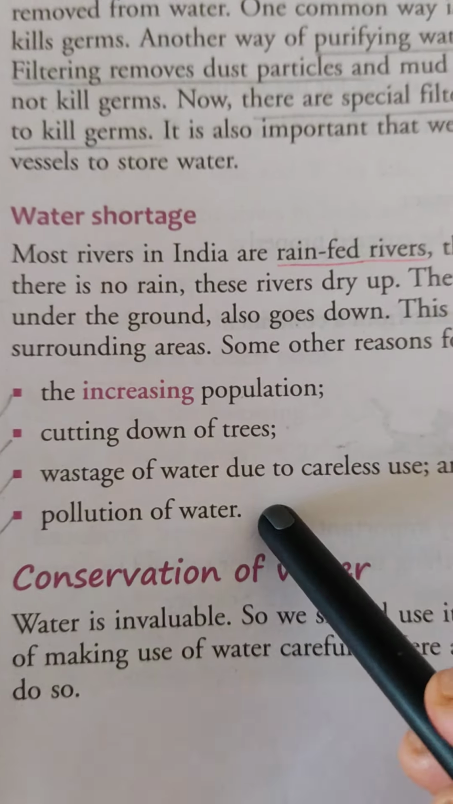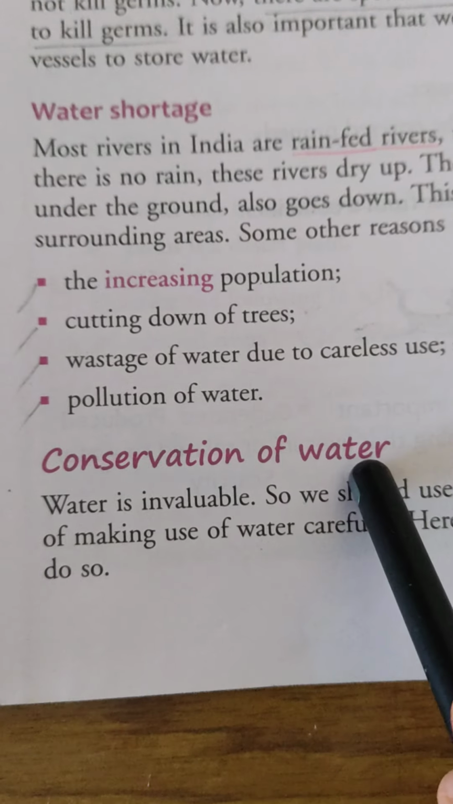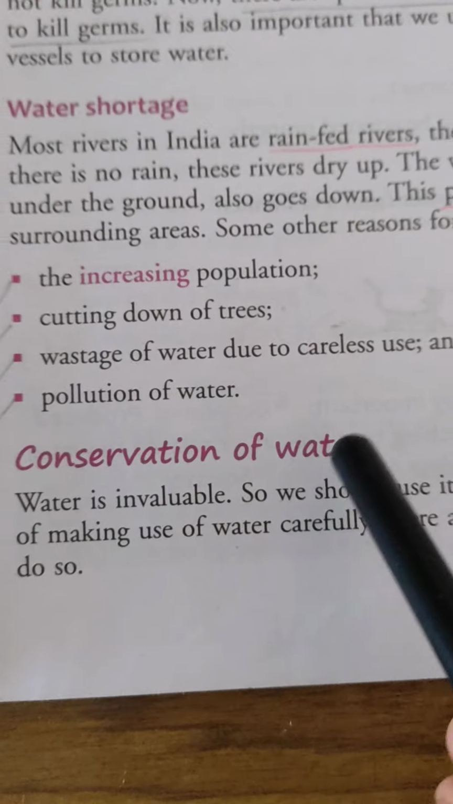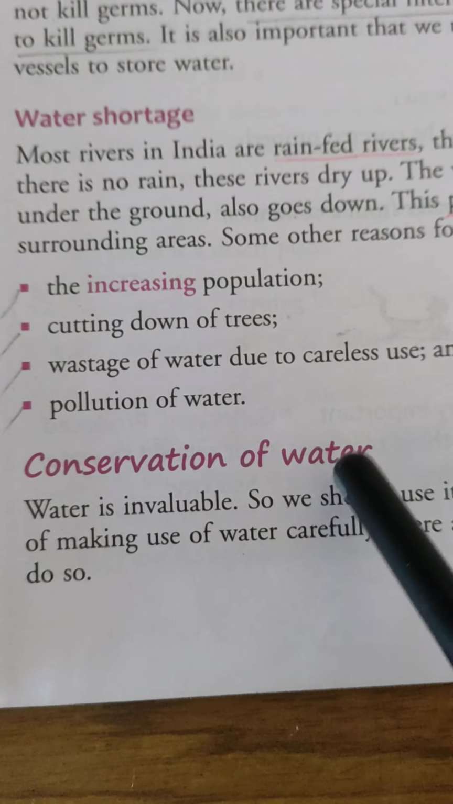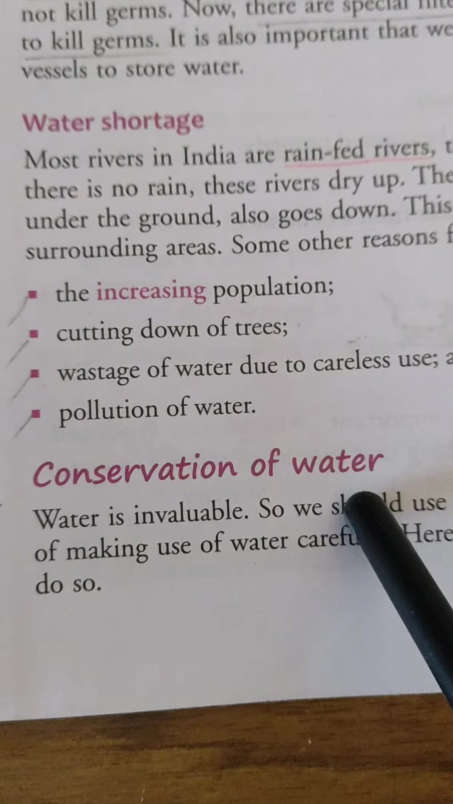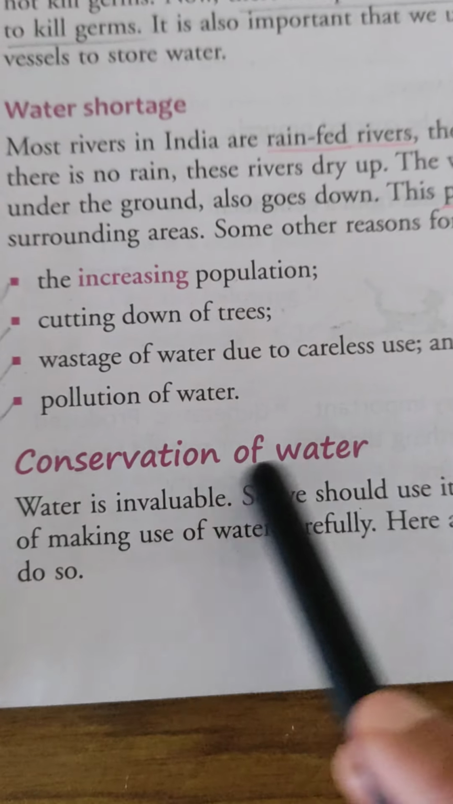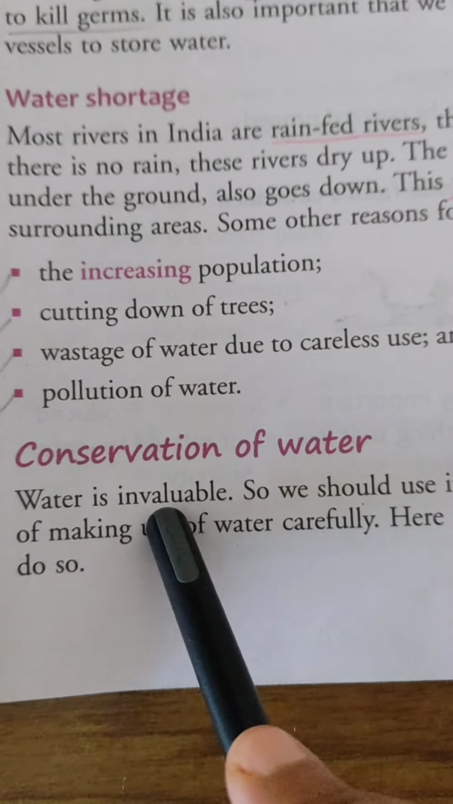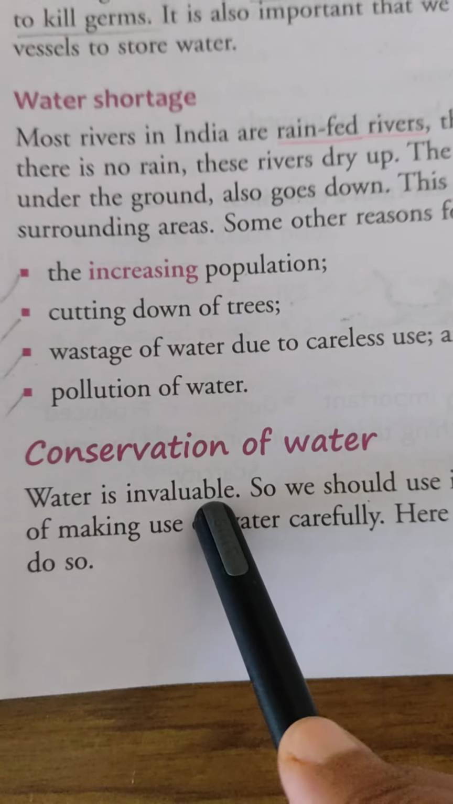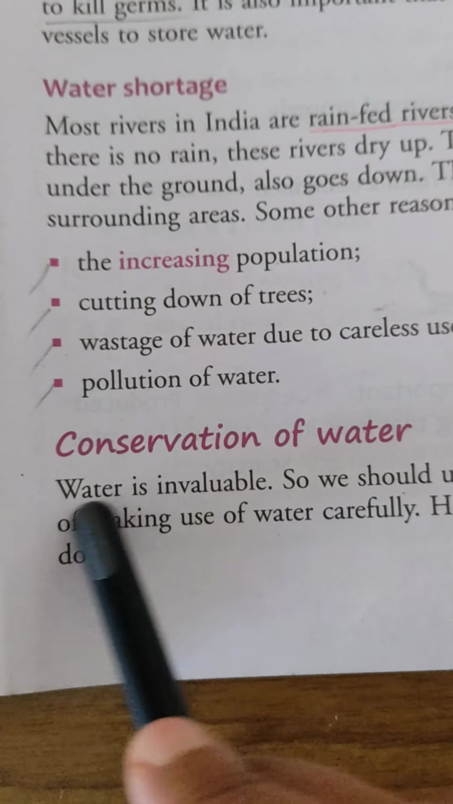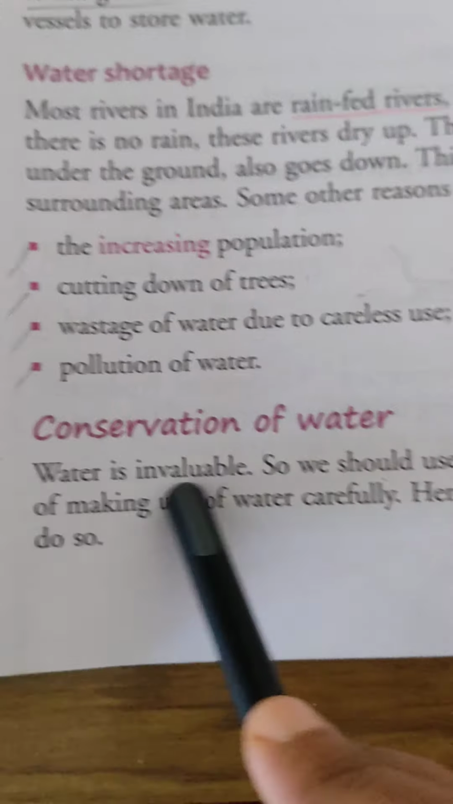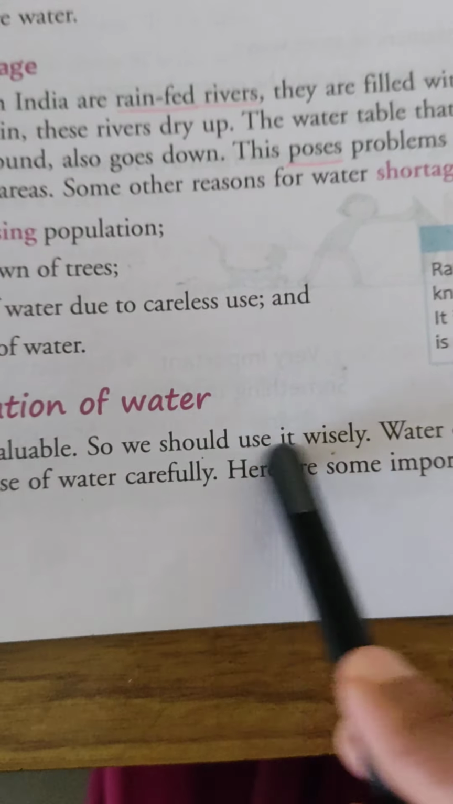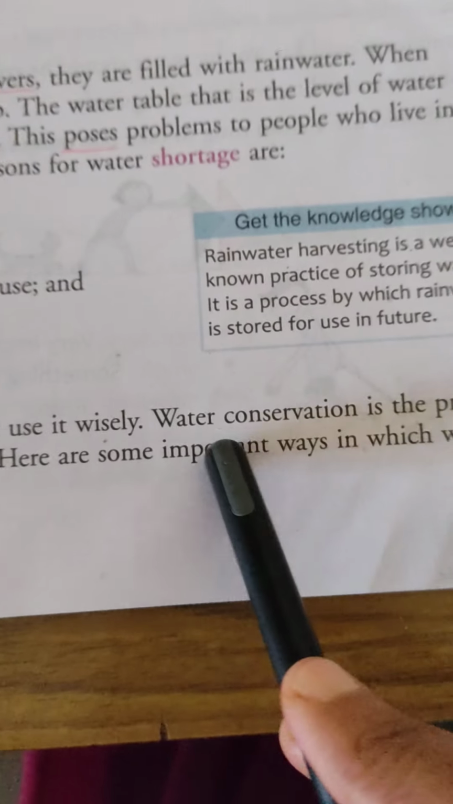Next point is conservation of water. Conservation of water, you can say, is the act of using water correctly or efficiently, means carefully. Water is invaluable, the most valuable and precious thing. So we should use it wisely, very carefully.